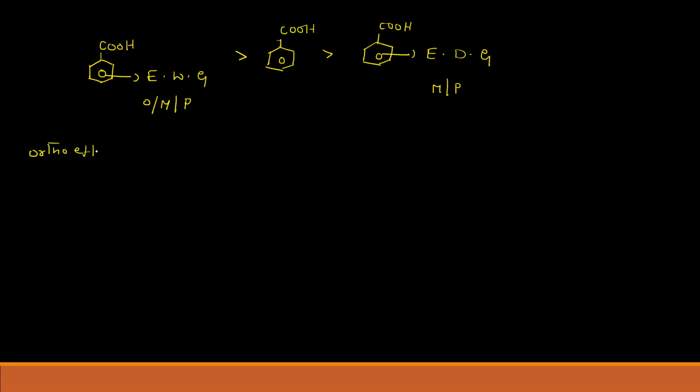So what is the ortho effect? Due to the presence of any group at the ortho position of benzoic acid, whether it is an electron donating group or an electron withdrawing group, it will increase the acidity of benzoic acid irrespective of the nature of the group. So whenever you have a group like this, it is more acidic than the meta or para.